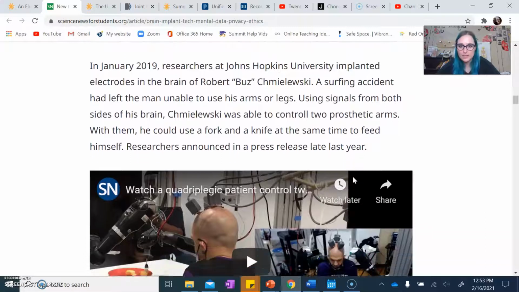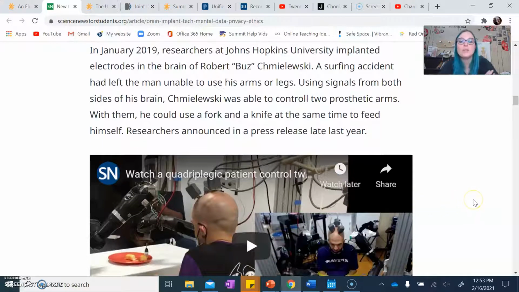In January 2019, researchers at Johns Hopkins University implanted electrodes in the brain of Robert Buzz Chmielewski. A surfing accident had left the man unable to use his arms or legs. Using signals from both sides of his brain, Chmielewski was able to control 2 prosthetic arms with them. He could use a fork and a knife at the same time to feed himself, researchers announced in a press release late last year.